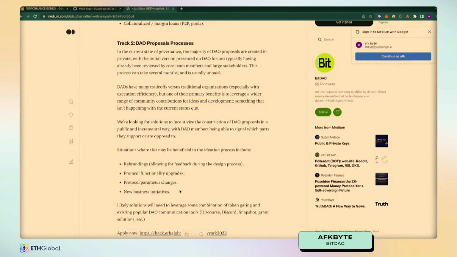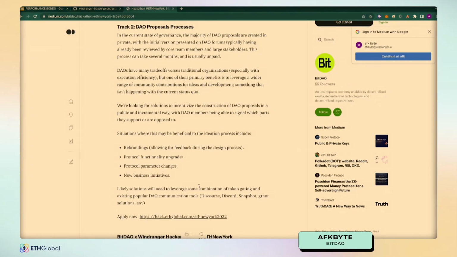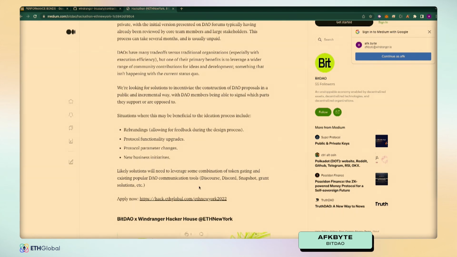Track 2, which fits more in line with the little presentation that we had today, is trying to improve the DAO proposal process. Like I mentioned before, the majority of DAO proposals are created in private, right? And the initial version that's been proposed on the forum itself has already been reviewed by core stakeholders and insiders, and generally we already know it's going to be pushed through the moment it's been posted on the forum. Yeah, it's not great. This process can take many, many months, and it's usually unpaid, and so people aren't really incentivized to do this unless they already have a large stake within the DAO itself, leading to insider conclusion on these DAO proposals.